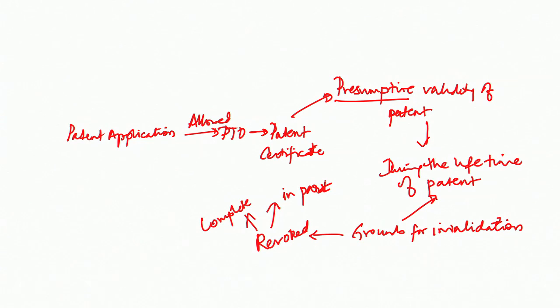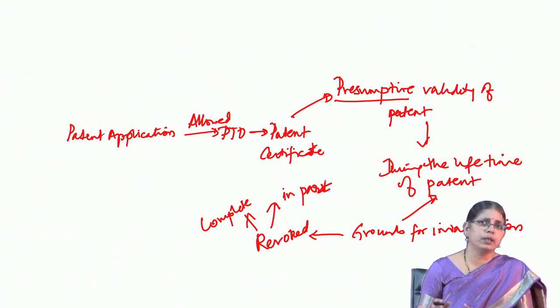So, there are several grounds for invalidation of patents available under the patent law, which can be taken up for revoking patents. Some of the grounds for invalidation are not available under the opposition procedure. Some of the grounds are similar in relation to the opposition procedure.